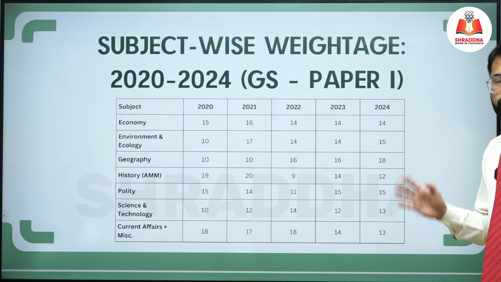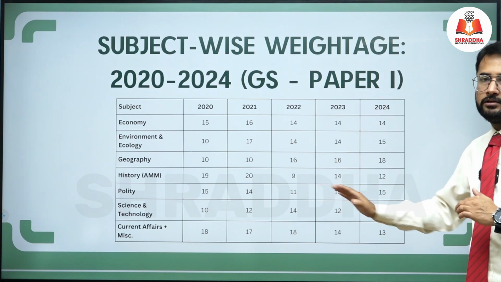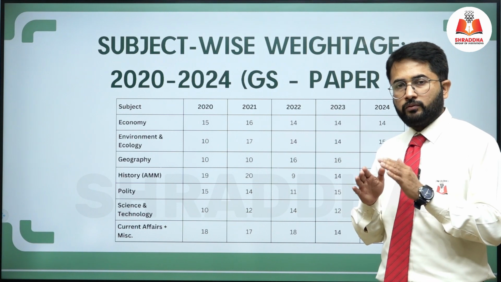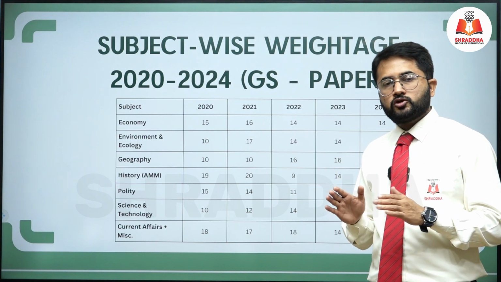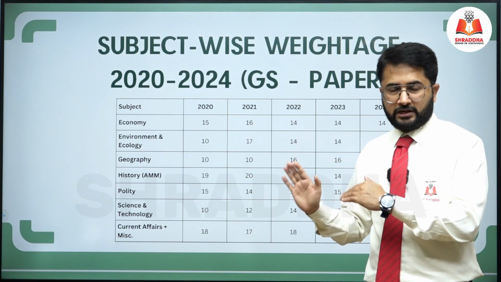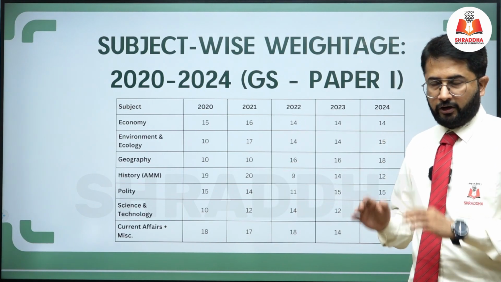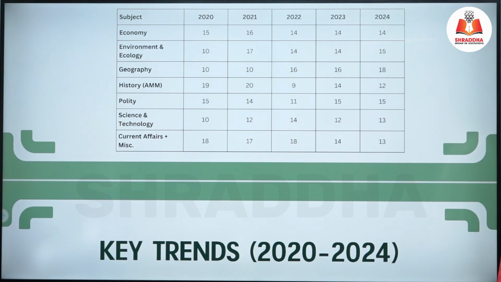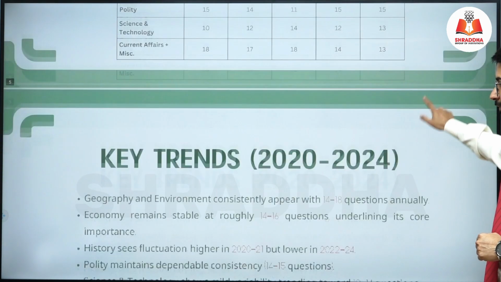And overall, if you look into the pattern of the GS1 paper, you will see most of the time you have to give equal weightage to all the subjects. So this kind of weightage we have seen in the recent past till 2024. See, there are 13 questions they ask in current affairs, so current affairs also has significance.